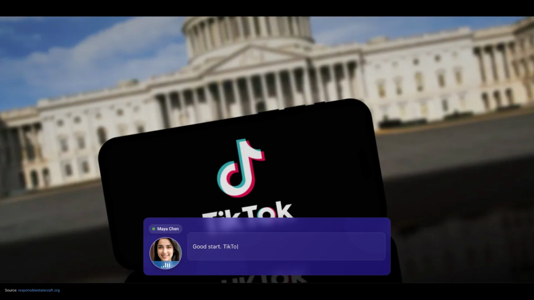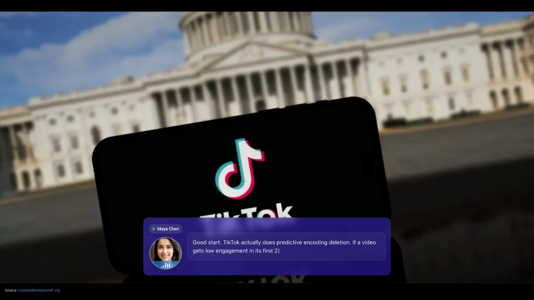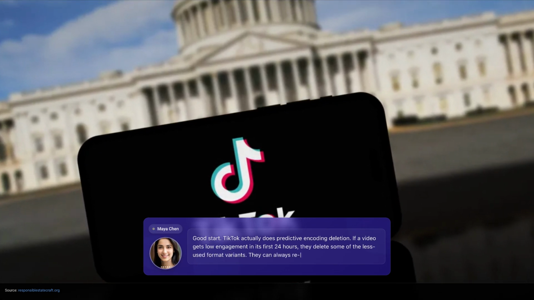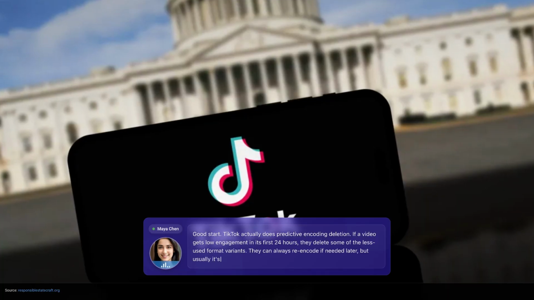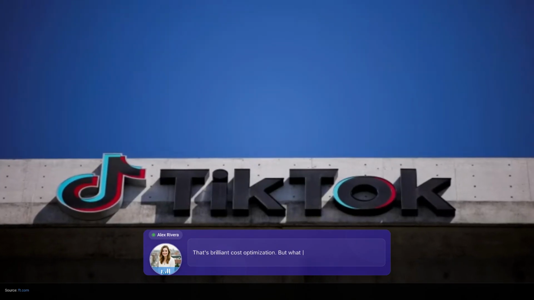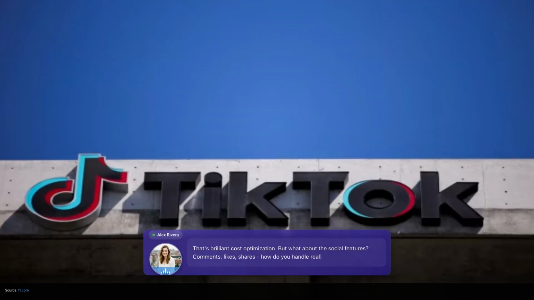Good start. TikTok actually does predictive encoding deletion. If a video gets low engagement in its first 24 hours, they delete some of the less used format variants. They can always re-encode if needed later, but usually it's not. That's brilliant cost optimization. But what about the social features? Comments, likes, shares, how do you handle real-time interactions at scale?